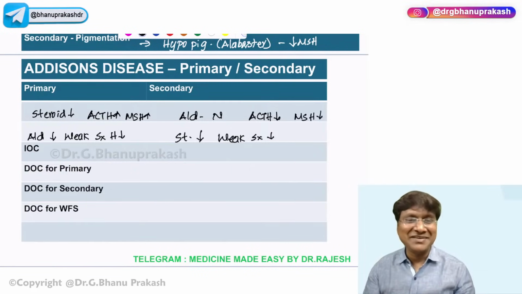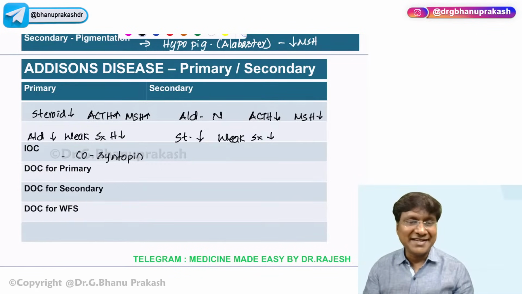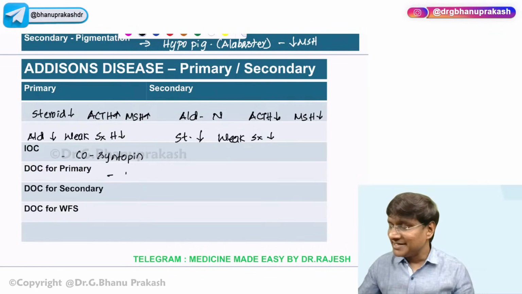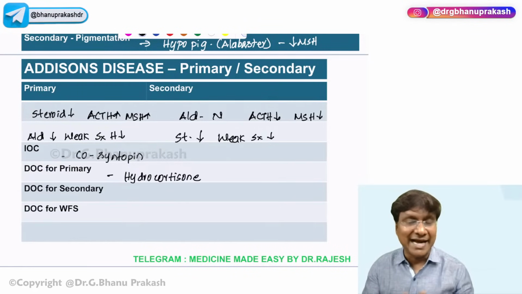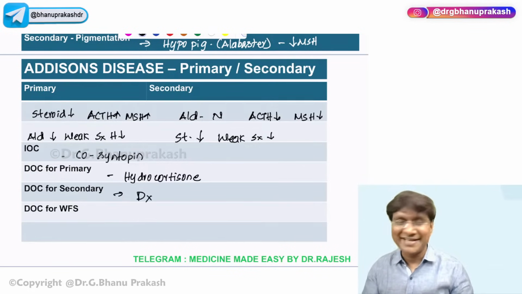Then what exactly is the investigation of choice in Addison's? That will be the post-cosyntropin test, which is also called the ACTH stimulation test. What exactly is the drug of choice in primary? That is hydrocortisone, because it is having the dual activity. In primary, we want both aldosterone and as well as the corticosteroid activity. Whereas drug of choice in secondary will be dexamethasone.